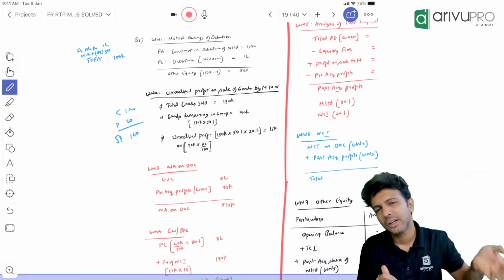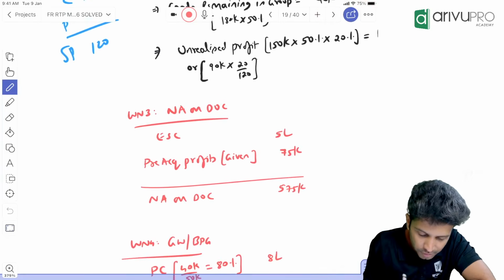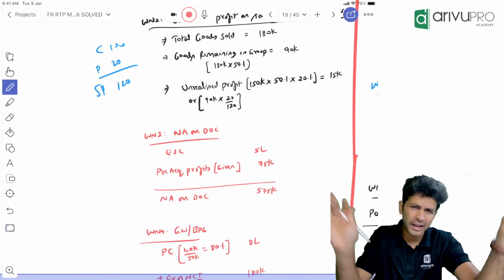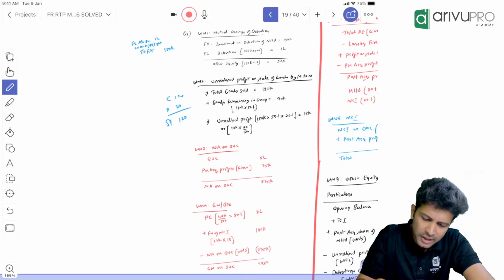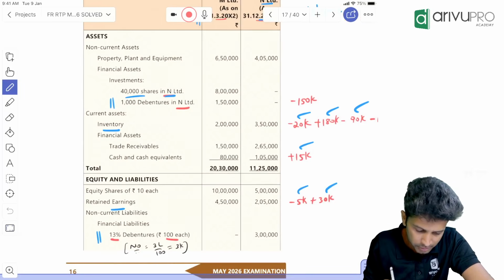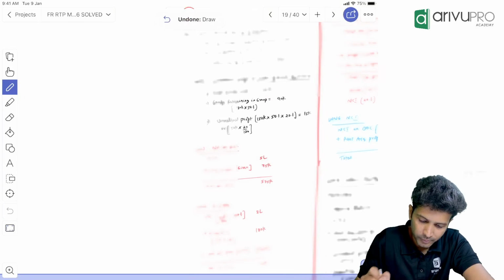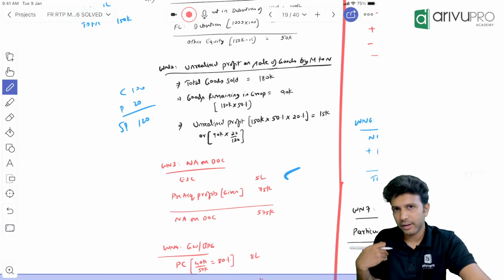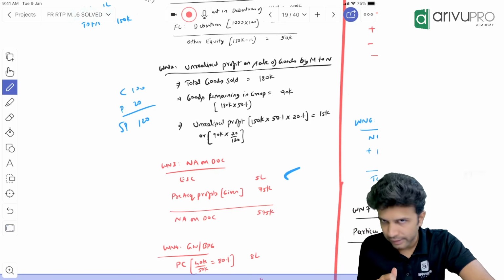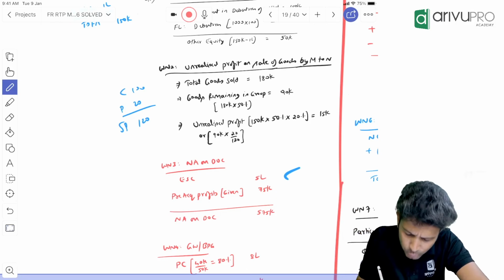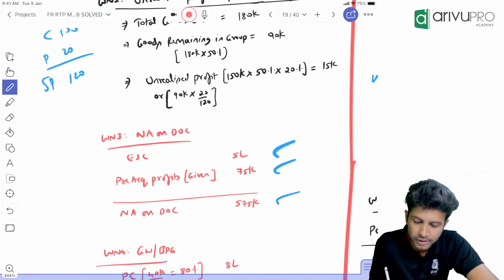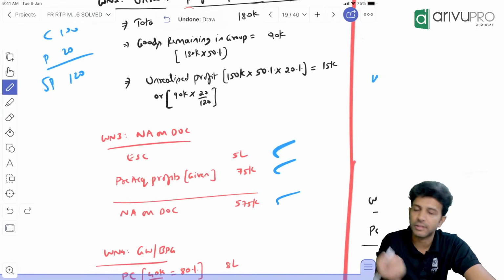What is the next step? Fair value of net assets of subsidiary on the date of control. How do you get that? Equity and other equity. There are no fair value adjustments, nothing. What is equity share capital of the subsidiary company? 5 lakh. Take that. And then the pre-acquisition profit on the date of acquisition, whatever other equity the subsidiary has, they've given in the question as 75. So there is no fair value adjustment. So net assets on the date of control will be the addition of these two, 5,75,000.